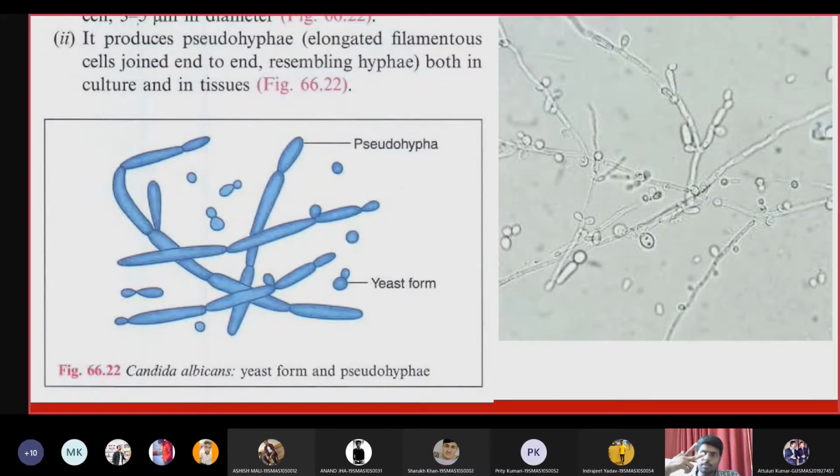Within 2 hours, we will get development of the pseudo-hyphae. After 2 hours, if we see any hyphal strands in the same sample, that indicates a Candida infection. The germ tube test, or the phenomenon of growing pseudo-hyphae from the yeast cell, is also called Reynolds phenomenon, because a scientist by the name of Reynolds observed this phenomenon, the growth of pseudo-hyphae under certain conditions. With this test, we can confirm whether the patient has Candida infection or not.